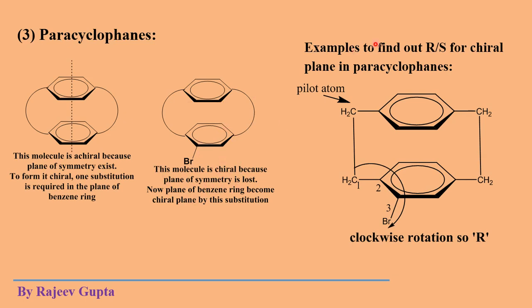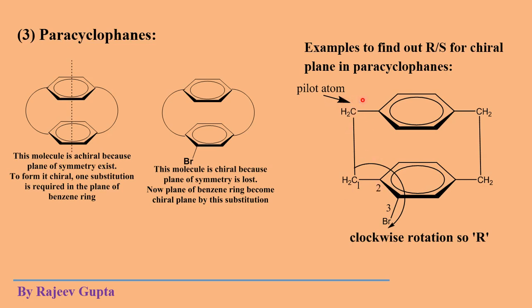Now we come to the RS assignment of the chiral plane of paracyclophanes. Consider this molecule where two benzene rings are attached by CH2CH2 and CH2CH2 dimethylene chains.